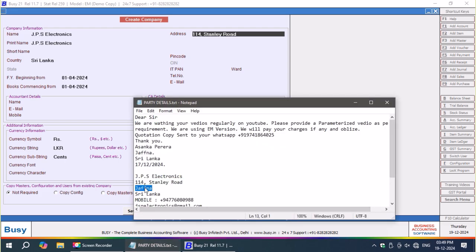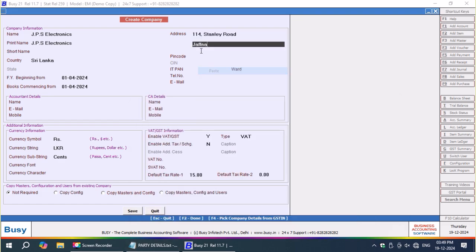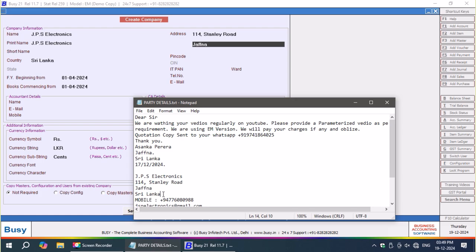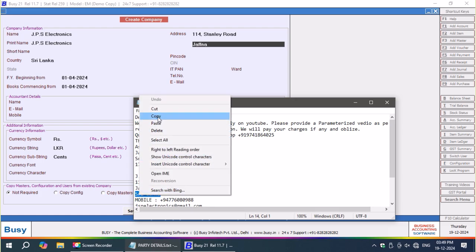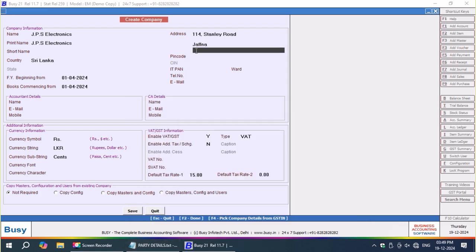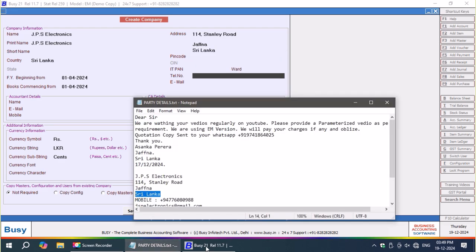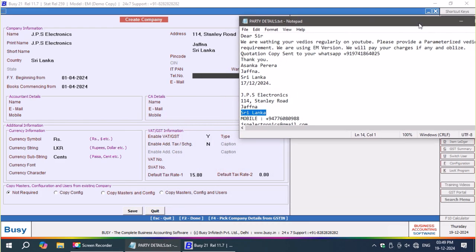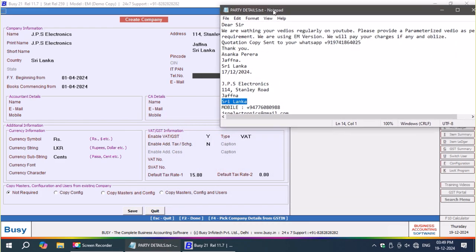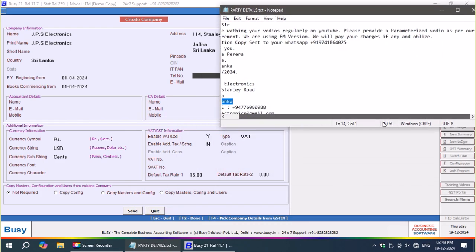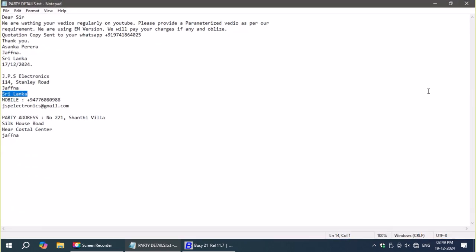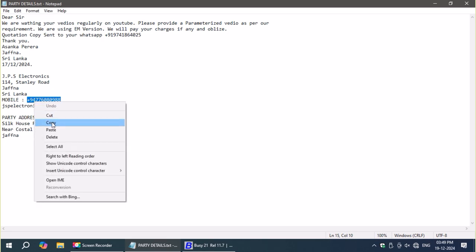The address, whatever he has given, the same address is appearing here now, and I have been copying it to the company creation fields. The pin code he has not given me. The telephone number, whatever he has given me, I am copying and pasting over there. You can see it now on the screen. He has supplied me all the details through a notepad.